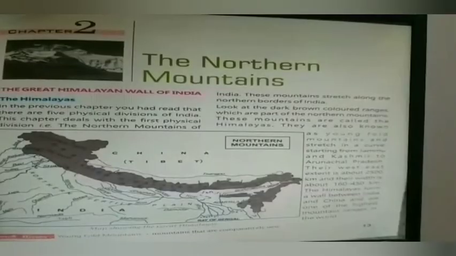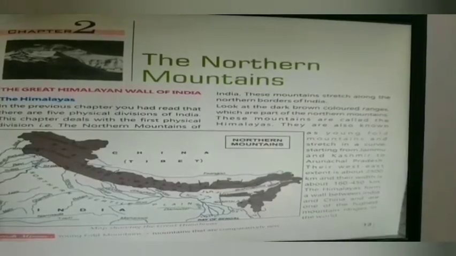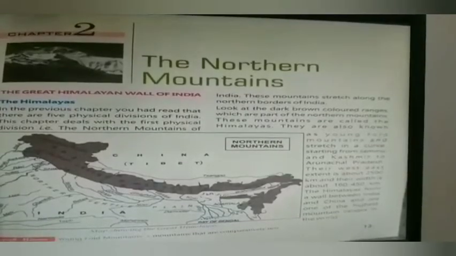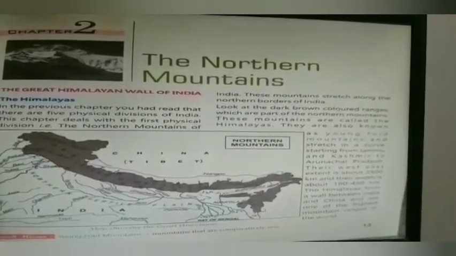Northern mountains include the Himalayas and the Karakoram mountain ranges. They stretch across the northern boundary of India. The Himalayan range is the highest mountain range in the world. The word Himalaya means the abode of snow. Now, what is abode? Abode is a house. Most of the Himalayan peaks remain covered with snow throughout the year.